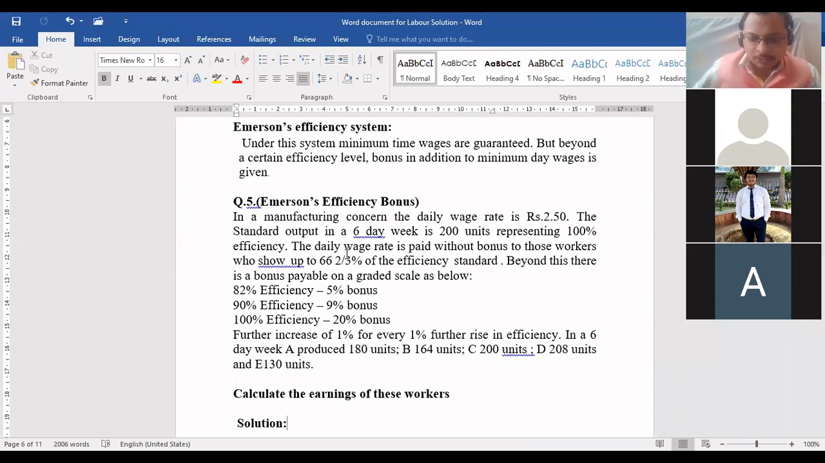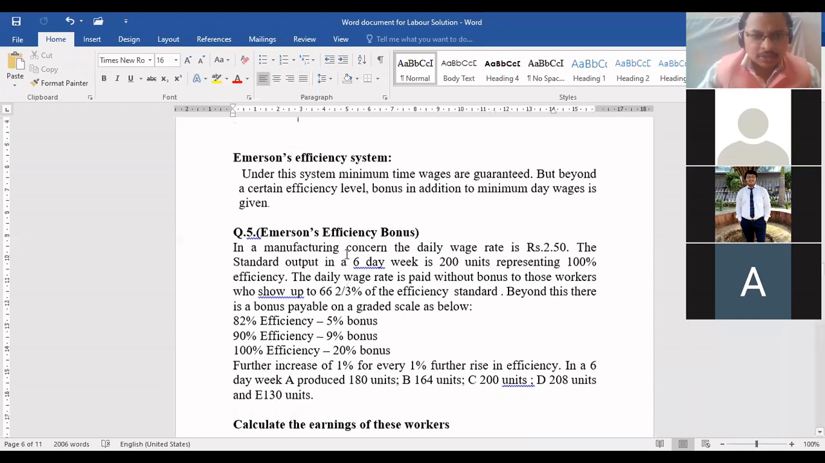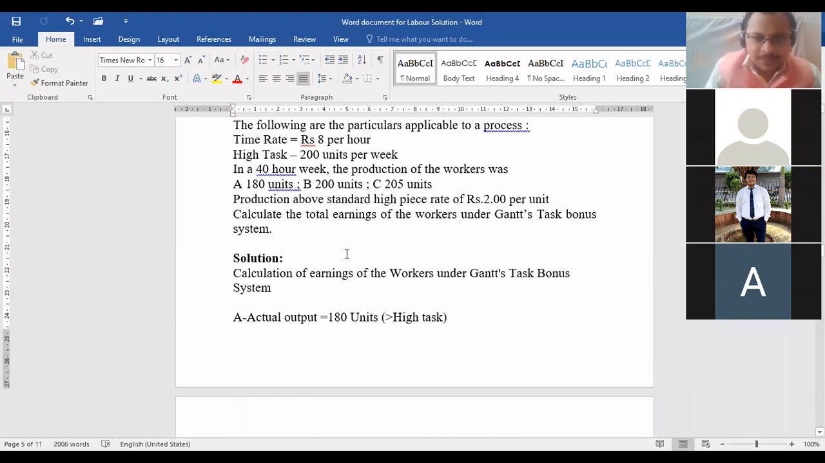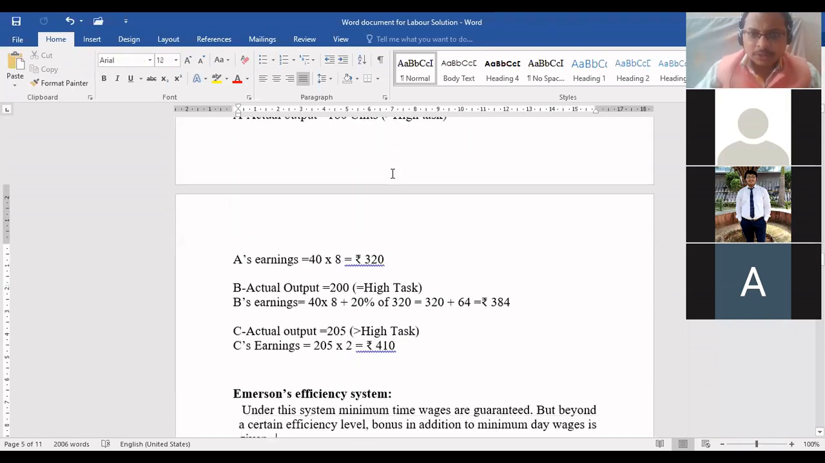In this question, the higher piece rate was given. For more efficient workers, what piece rate will be given? That is given in the question. What piece rate will be applicable? But if it is not given, again, you have to take that 20% bonus only. Is this part clear, beta? Should I solve this question now?